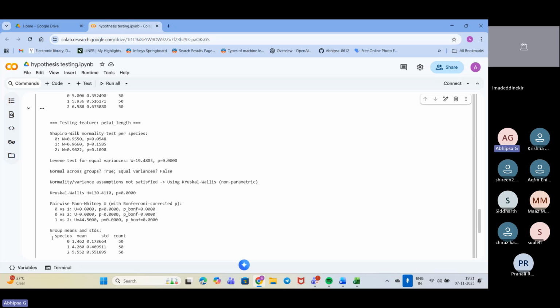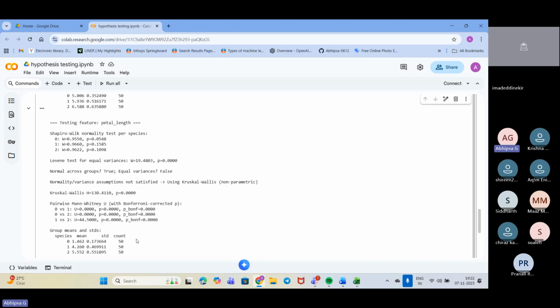In the later stage, we have just taken a valued portion of it, like the group means and the standard deviation. The species-wise segregation has given the species-wise mean value and the standard deviation, and for the total data set, it has also given the count of each of the varieties.